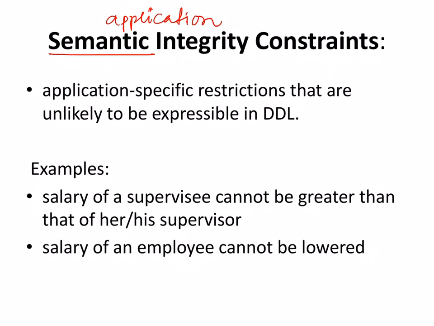Semantic is nothing but application based. So what can you do in the application based constraint? I have given you this example already. Supposing you want to put the restriction that the supervisee, I mean the subordinate, salary cannot be greater than his supervisor's.